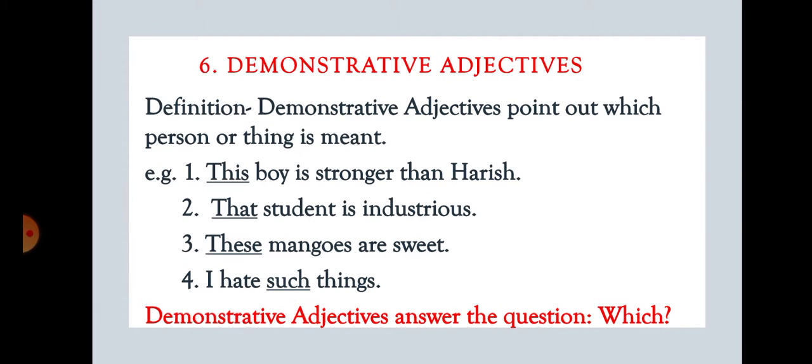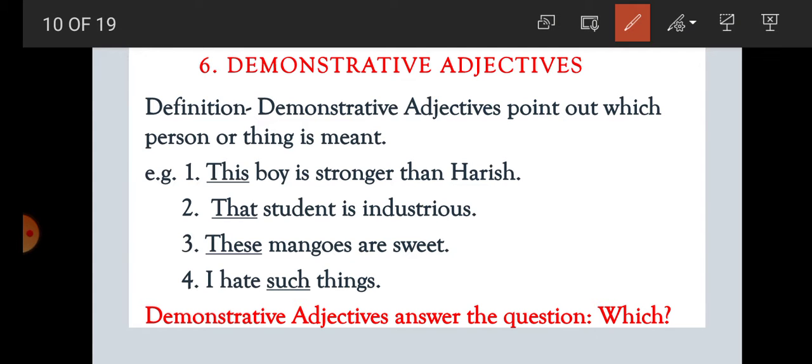Number 6, demonstrative adjective. What is a demonstrative adjective, students? Demonstrative adjectives point out which person or thing is meant. For example, this boy is stronger than Harish. Which boy? This boy.